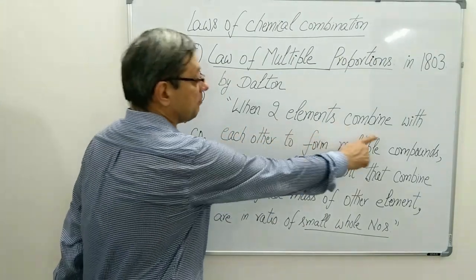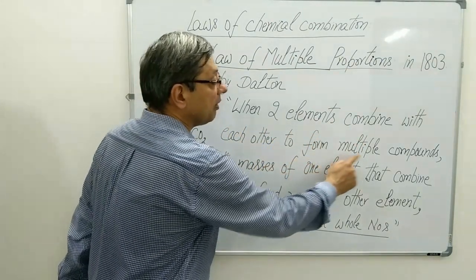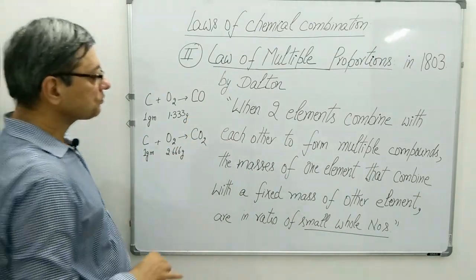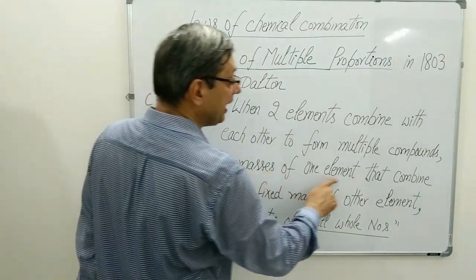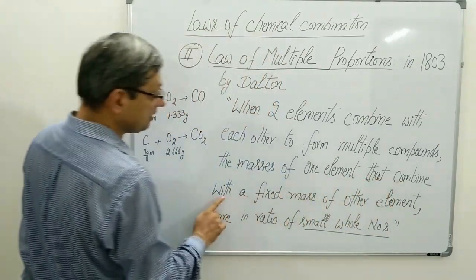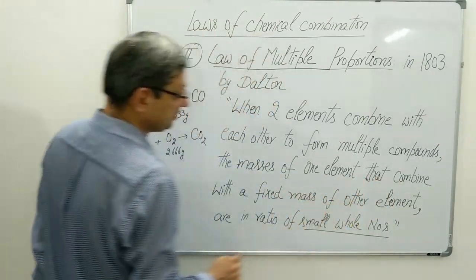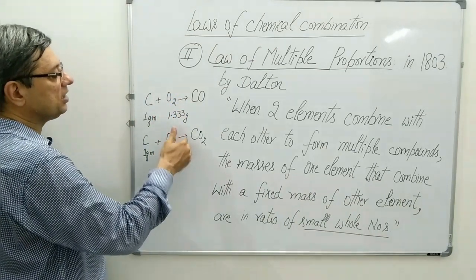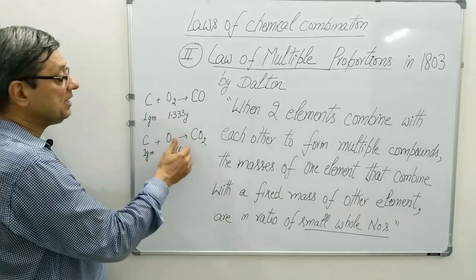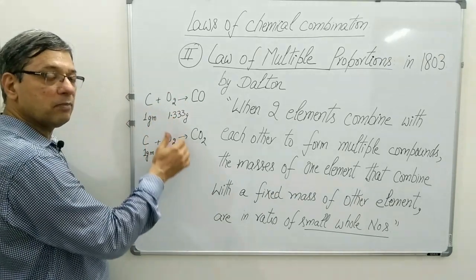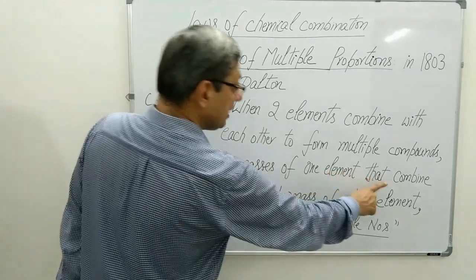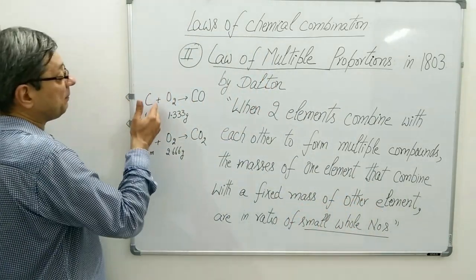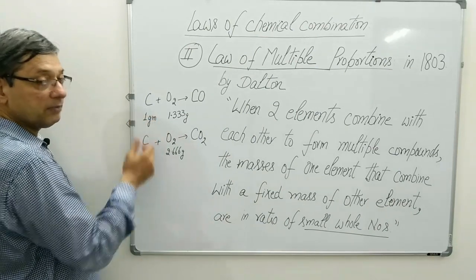When two elements combine with each other to form multiple compounds, correct? The masses of one element that combine with a fixed mass of other element. Oxygen is the element which is combining in different masses, while with a fixed mass of other element. So carbon is the fixed mass of element.